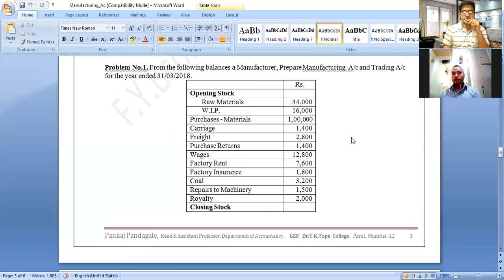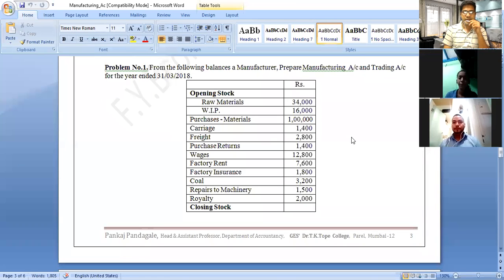Can you see the screen? I am sharing my screen right now. This is a Word file. Yes, sir. The question, problem number one is there, and one more thing, you already wrote the problem number one in your notebook also.